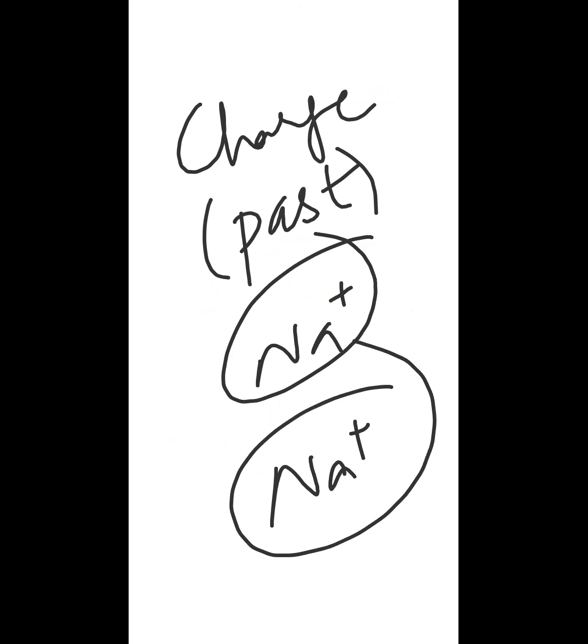It will donate an electron in future, whenever sodium makes a bond. So valency and charge are quite similar, but there is a little difference. Charge means sodium has donated its electron in the past.